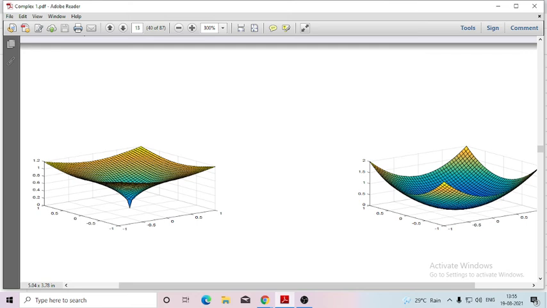So if you take any point in the xy plane, the corresponding functional value will be obtained by taking the perpendicular direction in the z direction. Here if you take this point and take a perpendicular direction, you will get only one functional value. Here if you take a point and draw the perpendicular, you will get only one point.